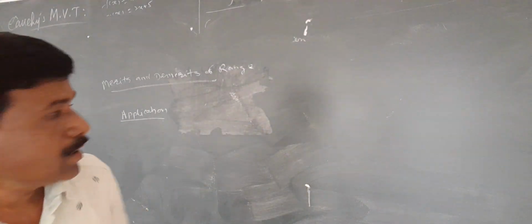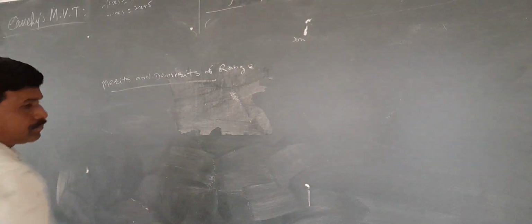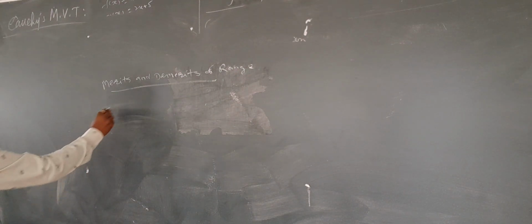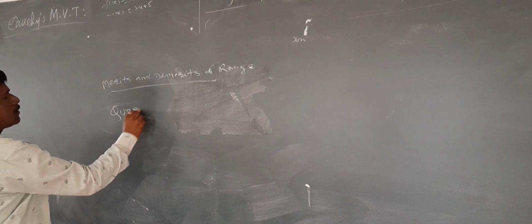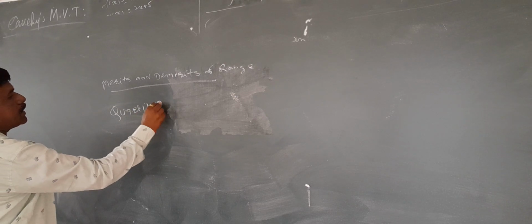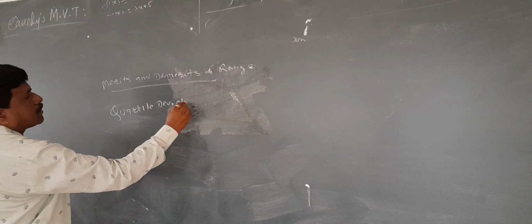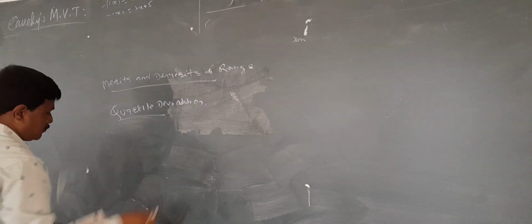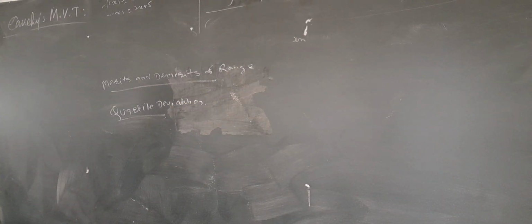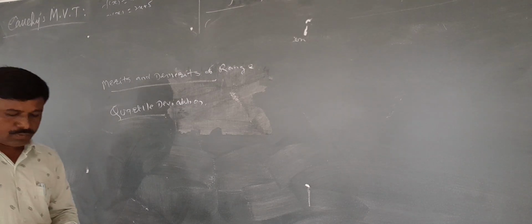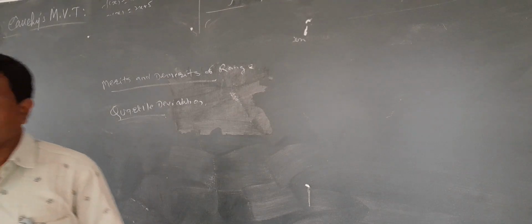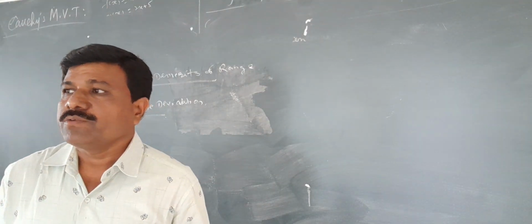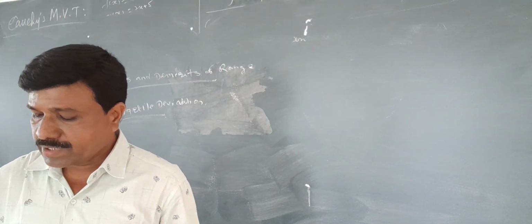Next, we see the quartile deviation. The range depends only on the two extreme items. It is the difference between the largest and smallest observation.